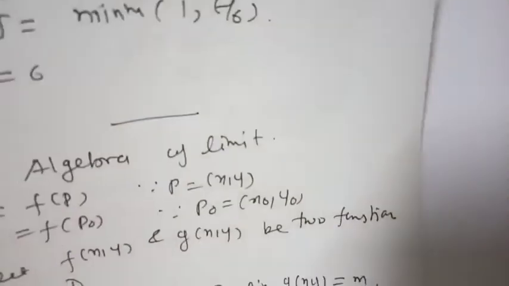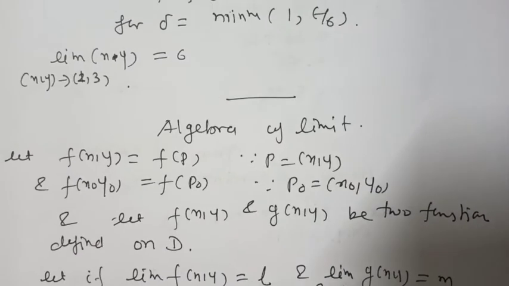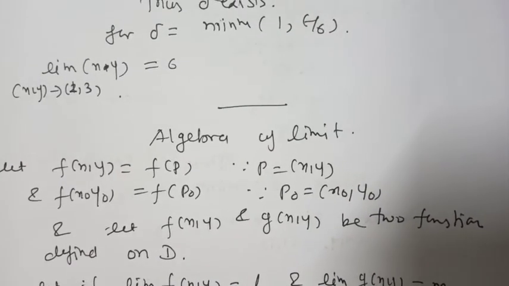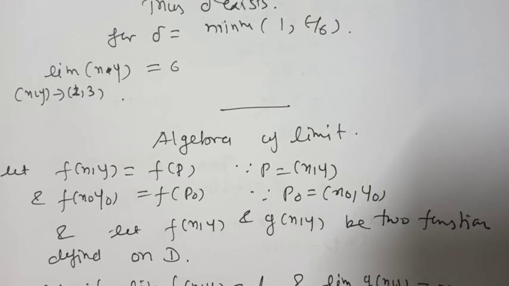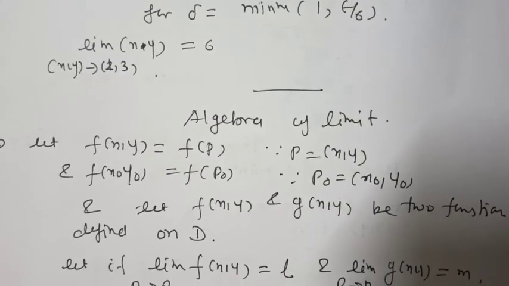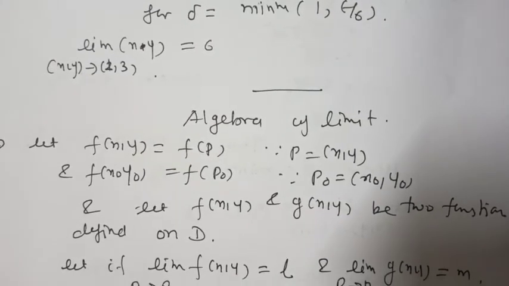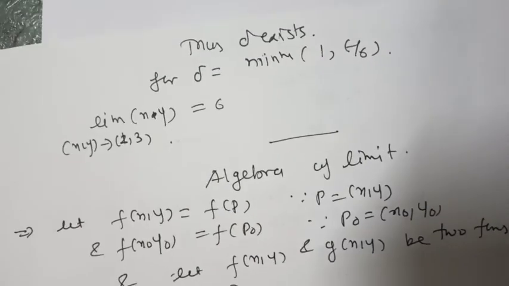Now one more thing: in order to prove all these, we have to apply the epsilon delta definition, for a given epsilon greater than 0 there exists delta greater than 0. If we have to prove that the limit of f of xy plus g of xy is L plus m, again we have to apply the definition of the limit of a function.